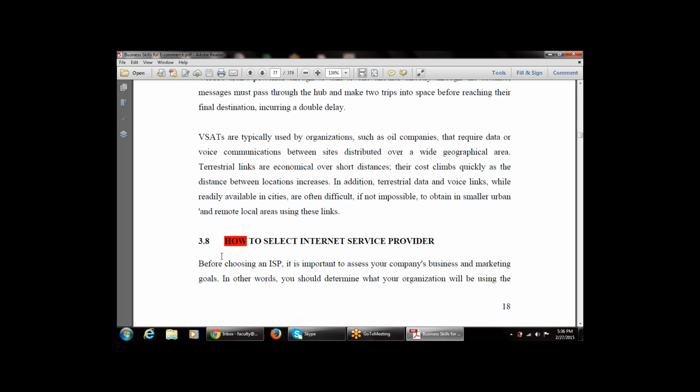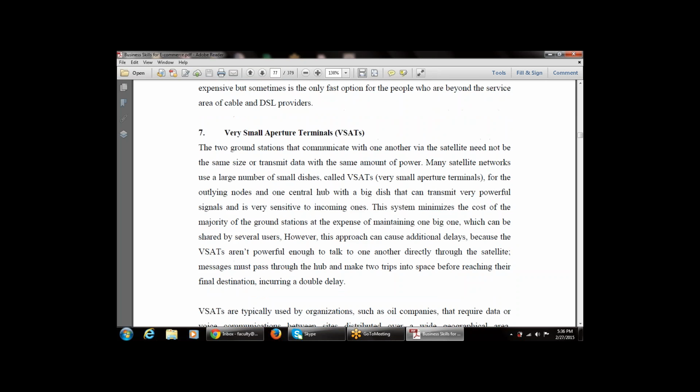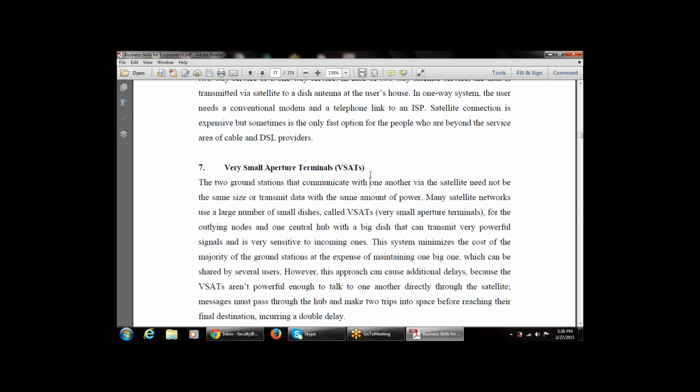Then the seventh one, that is the last one, is the very small aperture terminal. That is the last part, the seventh part. That is VSAT, the very small aperture terminal.